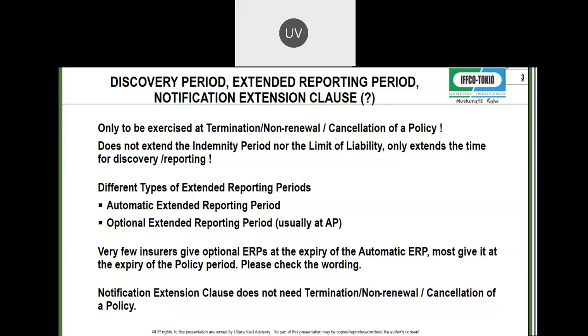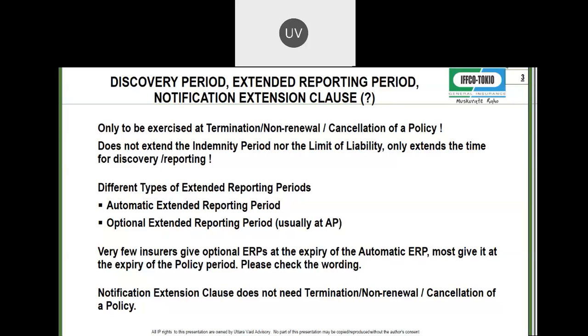I hear so many arguments and I feel sad because you are eroding your own fresh limits. You are not acting as per utmost good faith. You are violating the claims provisions in the policies, because claim provisions will say you have to give notice of a claim and you have to give notice of circumstances of claim. And further still, the insured will give no known claims or declaration of claims. So all the more everything, no known claims or circumstances of claims, and now you are putting yourself at a big risk. So please be careful about these clauses.